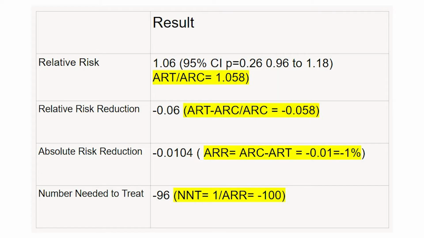Here we have the values for the following: relative risk, or the value of 1.06, relative risk reduction, of value negative 0.06. The value for absolute risk reduction is negative 0.0104, and the value for number needed to treat is negative 96.